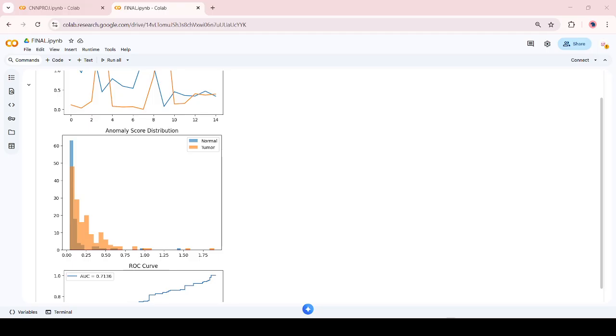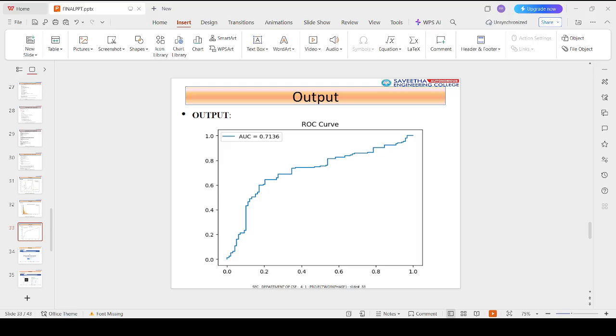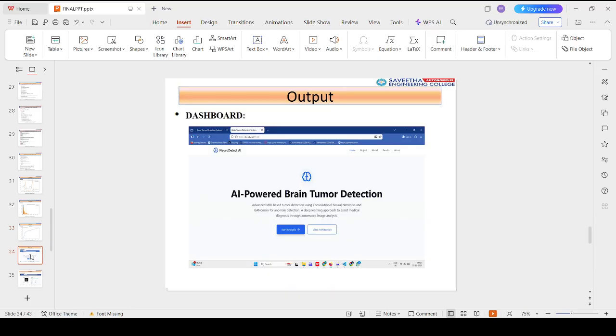So for dashboard, so what we have done in dashboard means, wait a minute, I'll show you. Okay, for I'll simply show you what we have done in dashboard.